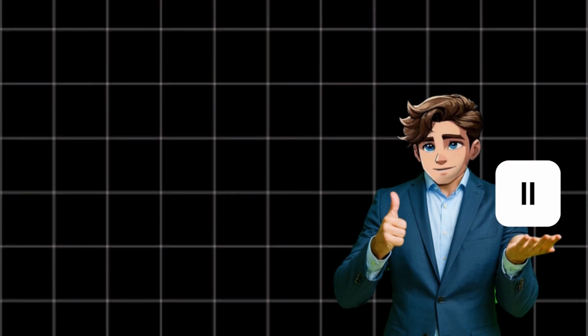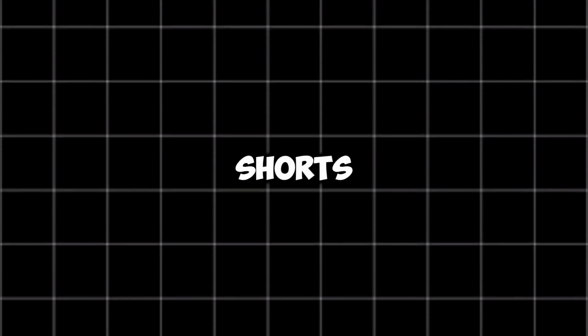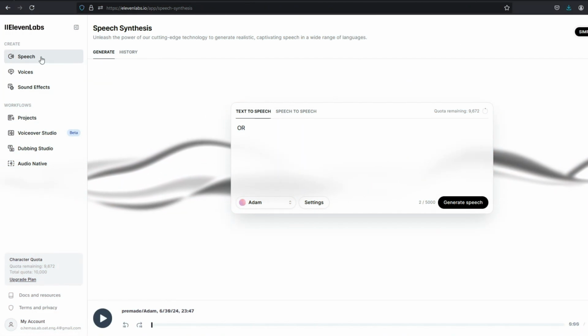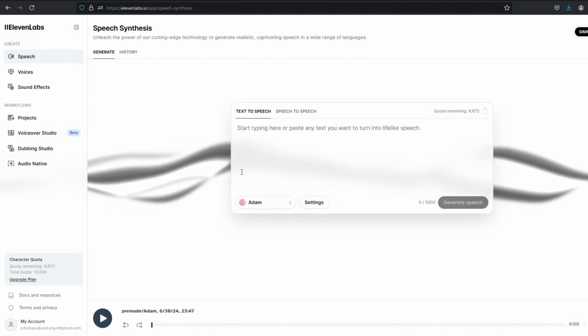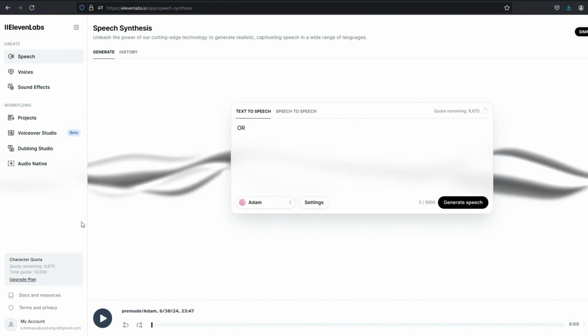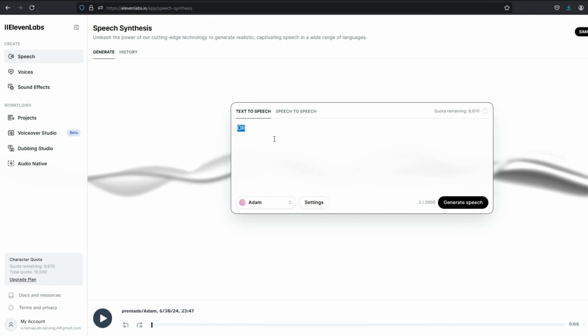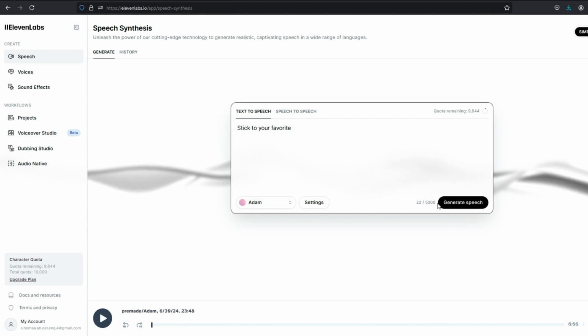Now we'll utilize 11 Labs to transform our text into speech for our Would You Rather shorts. First, create an account on 11 Labs and navigate to the speech section. Input the OR prompt in uppercase letters utilizing Adam's voice profile, as we'll be editing this in CapCut later. Paste option A into 11 Labs and select Adam's voice profile. Generate the speech. Now, let's go back to ChatGPT and generate option B. Copy option B and paste it into 11 Labs, again selecting Adam's voice profile.